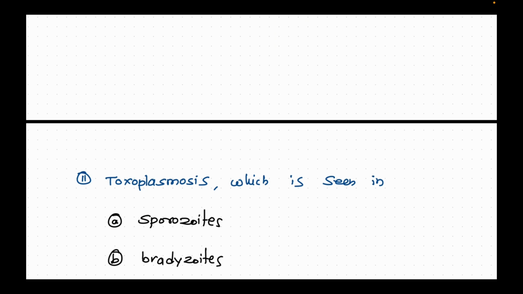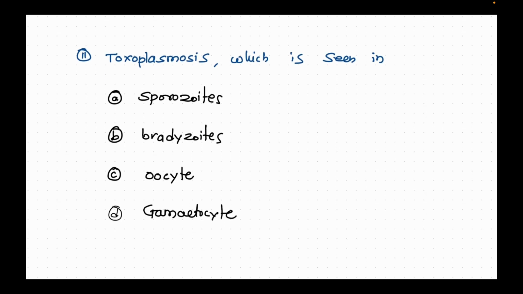Now the next question is: toxoplasmosis is seen in which form? There are four options: sporozoite, bradyzoite, oocyst and gametocyte. I will tag this question in my comment section. You should give your opinion and help others. So just comment option number 2.